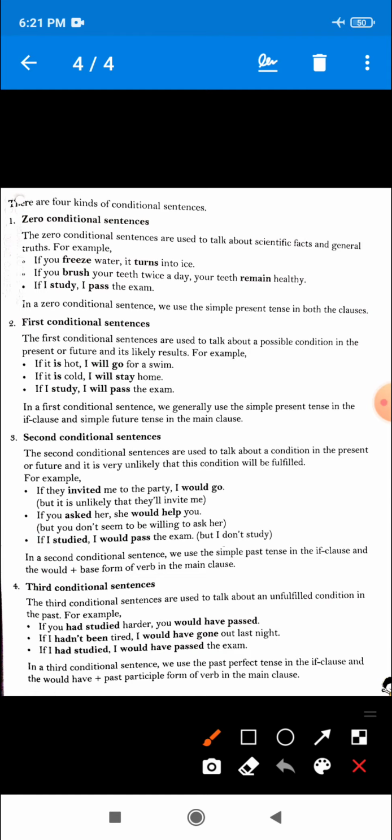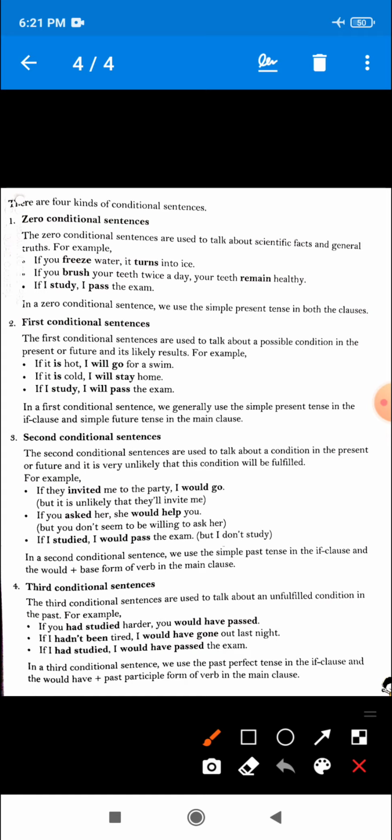Now see, in second conditional sentence, the condition is in the present or in future, but here in third conditional, the condition talks about the past. I mean to say the third conditional clause refers to an unreal condition in the past.